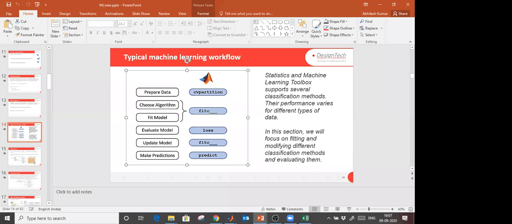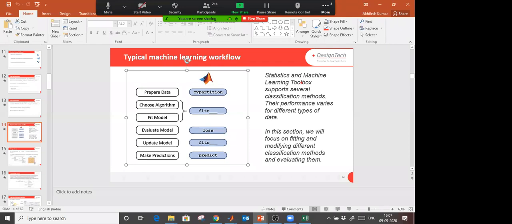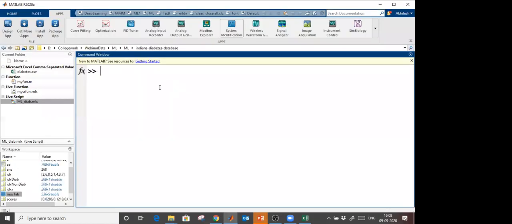Using CV partition, you can divide your data. Next step: if you are using classification, then fitc will be the same for that. Further, what algorithm are you going to choose? The next step will be to calculate the loss. If you are not happy with that, then use fitc to train it again, then predict on new data, on testing data, the data which you split. So like this, it will work.